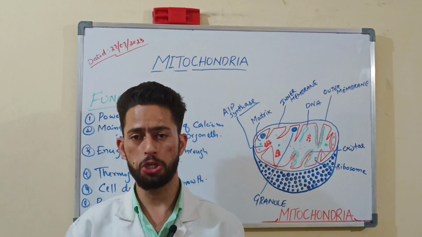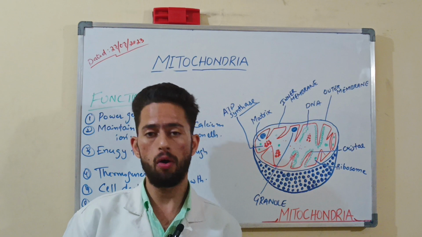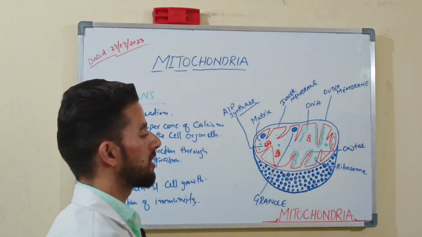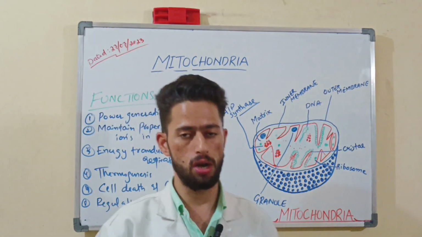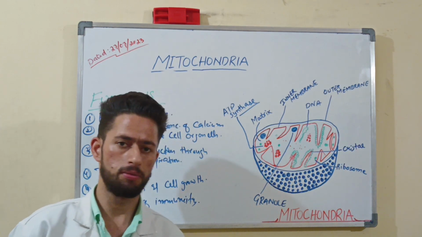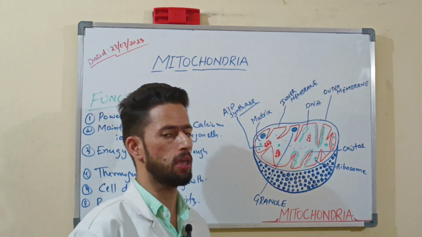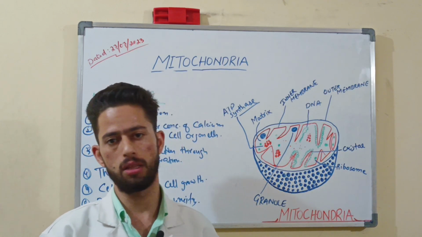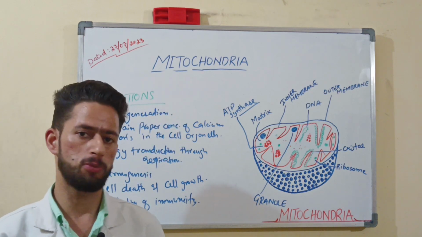Now let's talk about the functions of the mitochondria. As I have already told you, mitochondria is mainly known as the powerhouse of the cell, the energy source of the cell. It is also called the energy currency of the cell, because it stores energy and it also releases energy in the form of ATP molecules, that is mainly synthesized by the enzymes and ATPase molecules, so that they can change this energy into mechanical energy, by the process of oxidative phosphorylation and also cellular respiration, understanding.